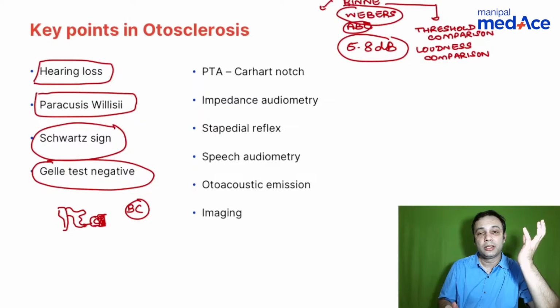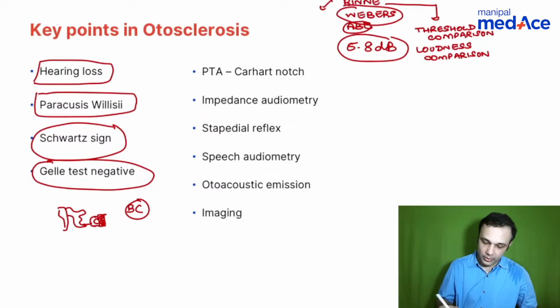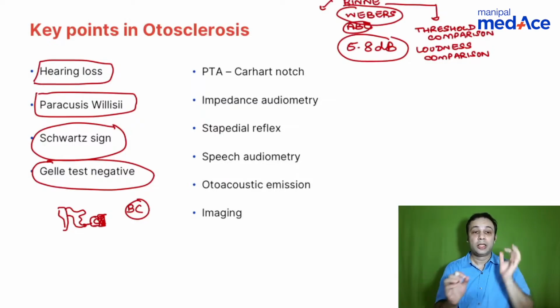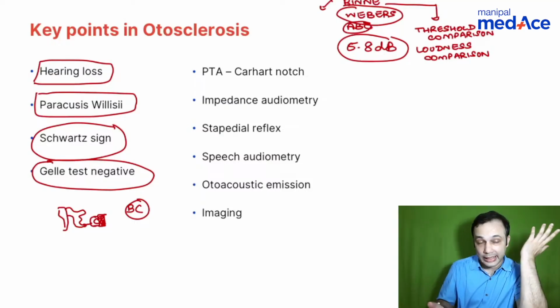So what will happen? The bone conduction, anybody? Okay, so Gelle's test is basically done in otosclerosis. So when you talk about the conduction, the bone conduction tends to increase, right?